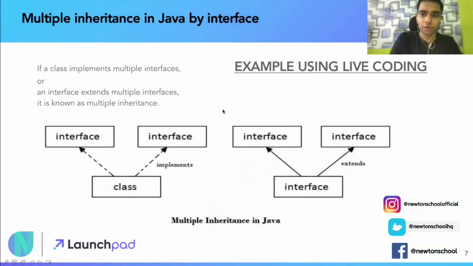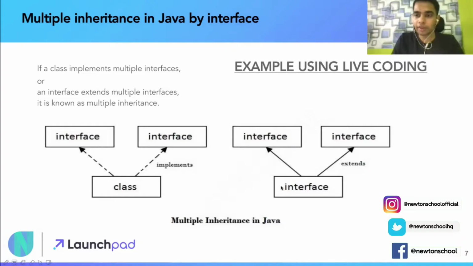Now let's try to answer the very popular question that has been popping up since the first second of this video. How are we able to do multiple inheritance via interfaces? We are going to see that via code as well. But before that, what does multiple inheritance mean here? If a class implements multiple interfaces or an interface extends multiple interfaces, it is known as multiple inheritance. As you can see in the diagram, this class implements two interfaces and this interface extends two interfaces. So in this case, it is called multiple inheritance in Java.